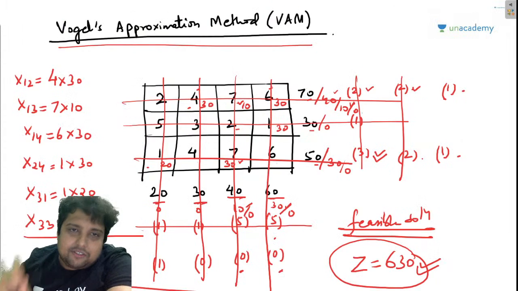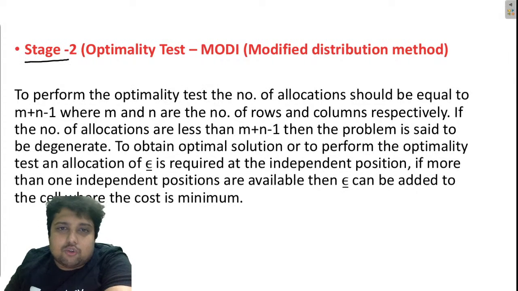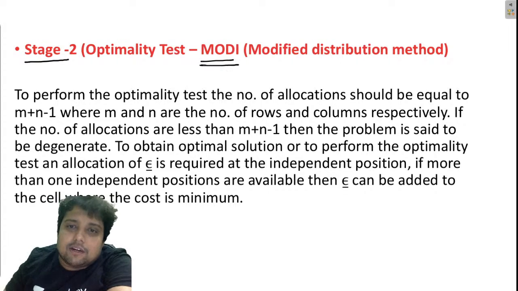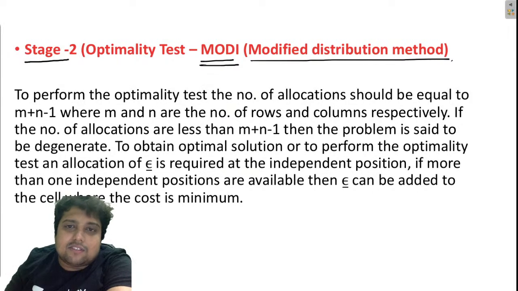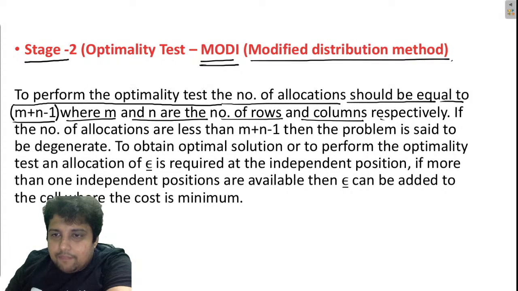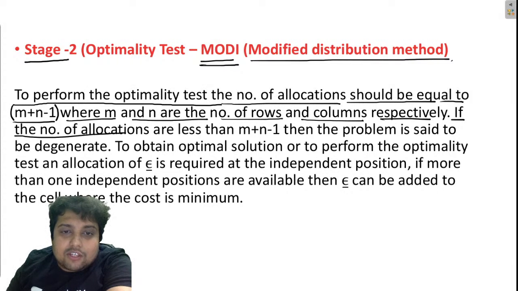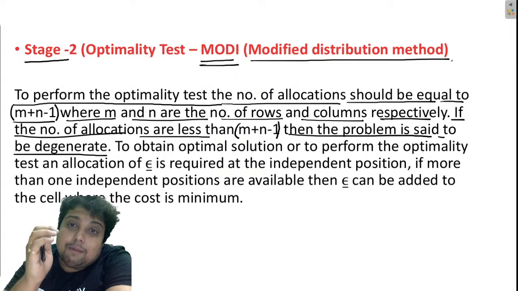What is the optimality test? So guys, the optimality test is basically stage 2. It is also known as the MODI method or modified distribution method, correct? To perform the optimality test, the number of allocations should be equal to m plus n minus 1, where m and n are the number of rows and columns respectively. If the number of allocations is less than m plus n minus 1, then the problem is said to be degenerate.